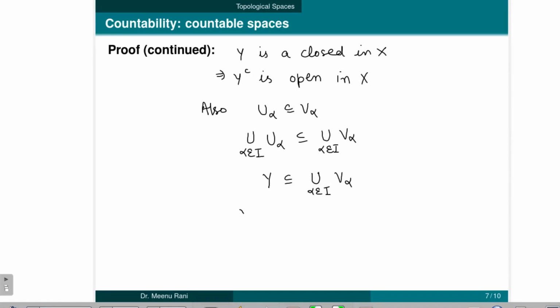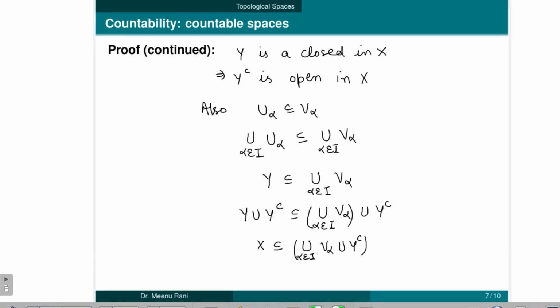Now take union with Y complement on both sides, then we will get the union of alpha belongs to I, V alpha, union with Y complement. Now Y union Y complement will become X, which is contained in the union of all V alpha union Y complement.